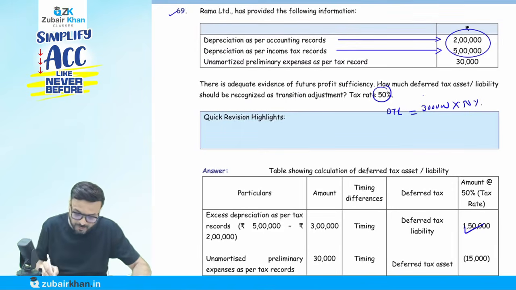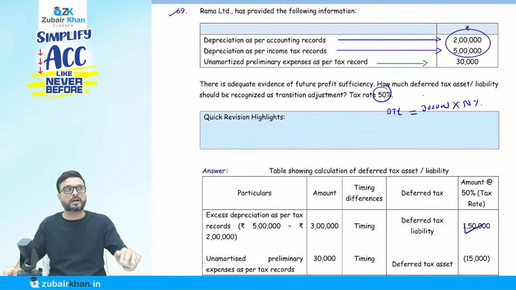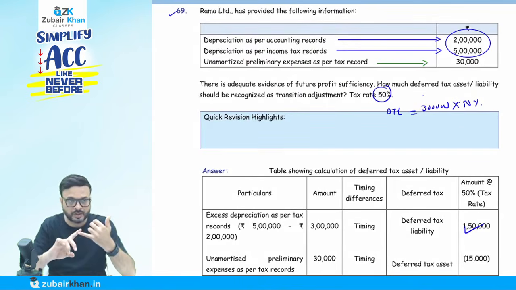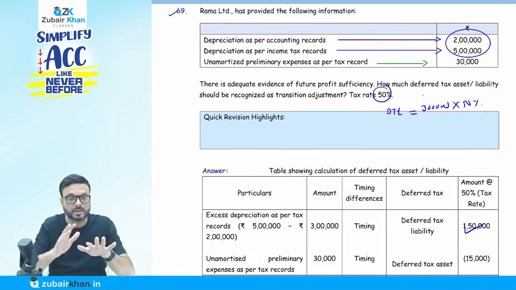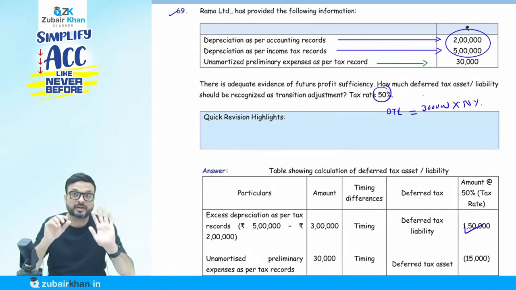Then it's a different point. It says unamortized preliminary expense as per tax record. It means we have not recorded, as per the tax law, preliminary expenses of 30,000. In tax law, if we have not recorded the expense, lesser expense means more amount of profit, so more amount of tax. So more tax now, less later. Okay, so it's a deferred tax asset.